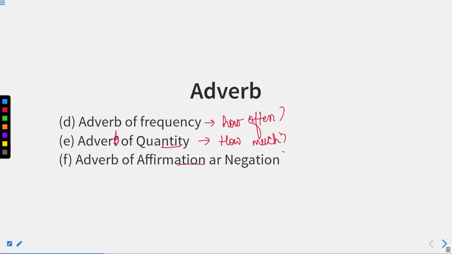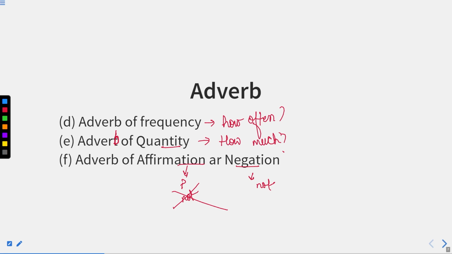Now, adverb of affirmation or negation. Affirmation means positive and negation means negative. If there is a sentence of negative sense, for example, in which we have the word not, that is negation. Sentences which do not contain not as a word are known as affirmation.